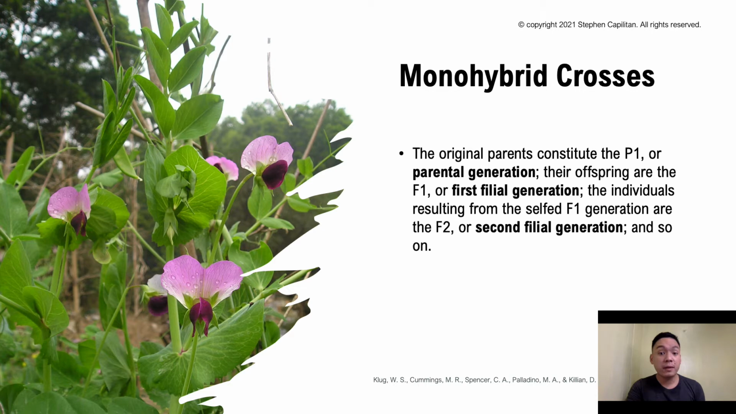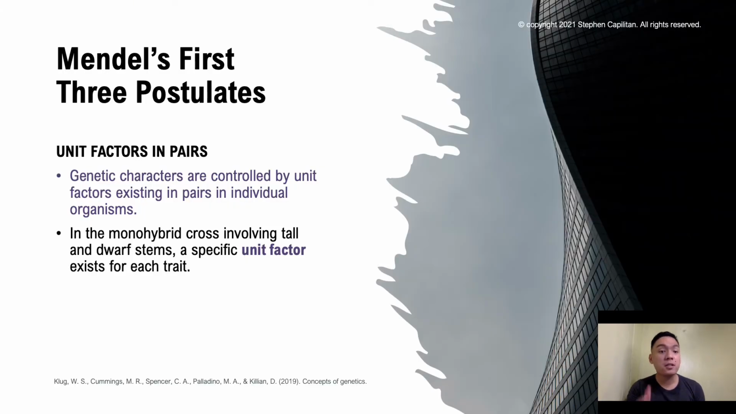The original parents constitute the P1, so we call them the parental generation. Their offspring are what we call the F1 or the first filial generation, and the individuals resulting from selfing the F1 generation are the F2, referred to as the second filial generation, and so on. And Mendel's first three postulates will be given in this particular slide.